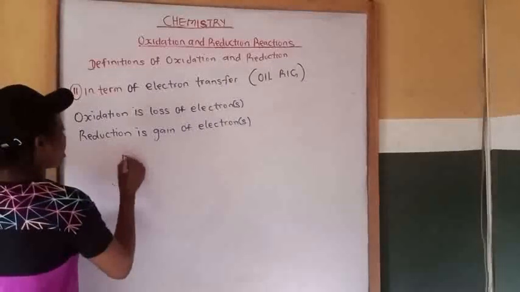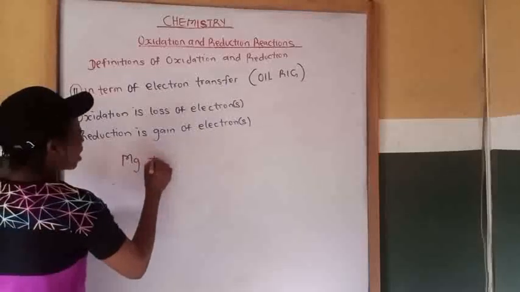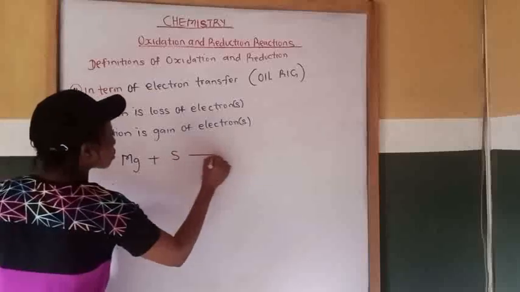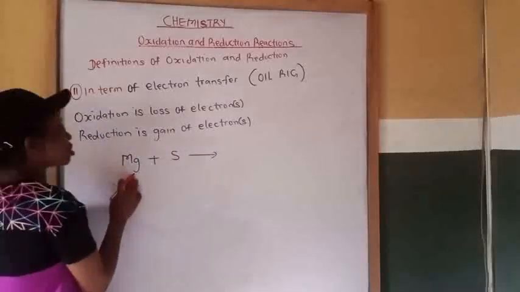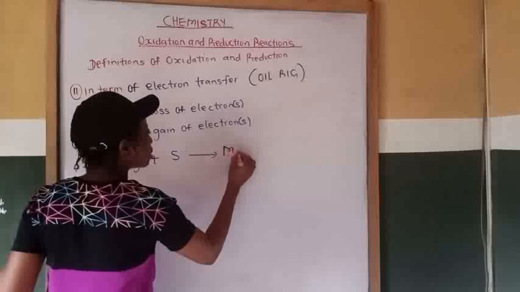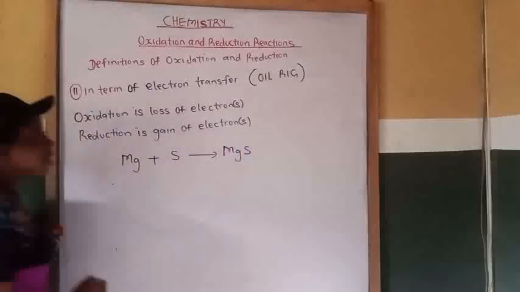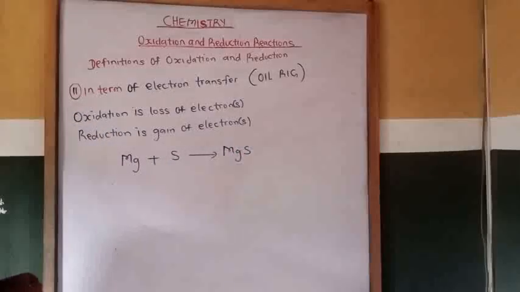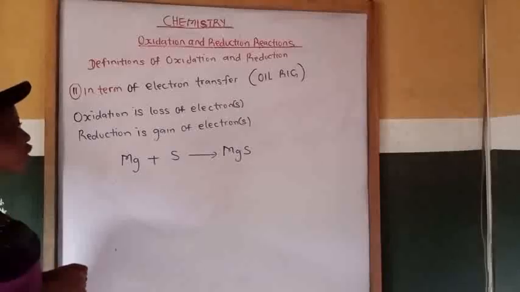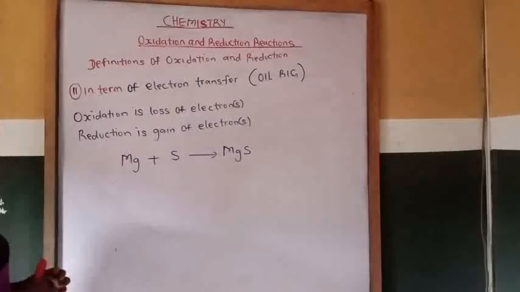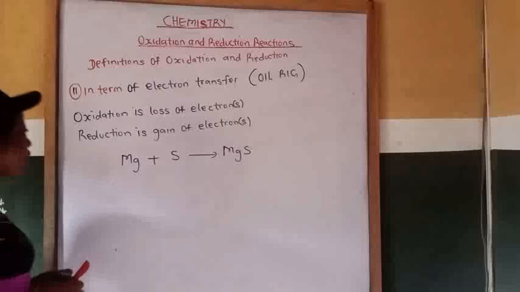Let's look at the reaction between magnesium and sulfur. When magnesium reacts with sulfur, it gives us magnesium sulfide. So which one undergoes oxidation, and which one undergoes reduction?